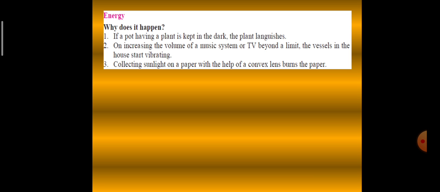Next, collecting sunlight on a paper with the help of a convex lens burns the paper. We have done this experiment earlier in 7th standard. When we use a convex lens to collect sunlight on a paper, the lens concentrates the entire light energy at a single point on the paper. And this light energy then gets converted into heat energy, resulting in burning of the paper.